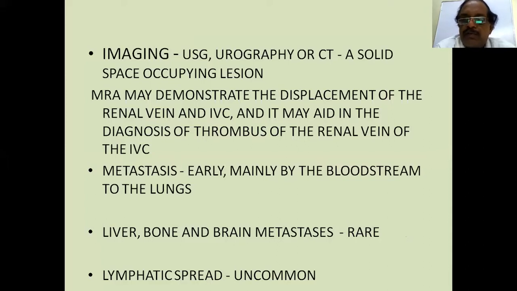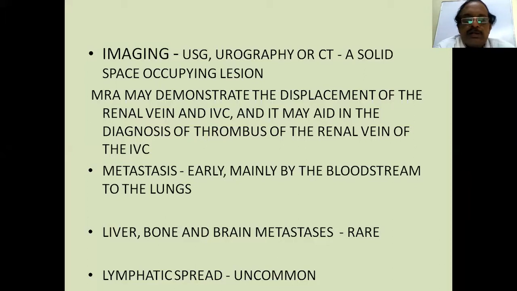Ultrasound is the first investigation for abdominal masses, which shows a solid mass. Then urography or computerized tomogram with contrast reveals a solid space-occupying lesion and also shows the vascularity of the tumor. MRI may demonstrate the displacement of the renal vein and vena cava and may aid in the diagnosis of thrombus of the renal vein or vena cava.